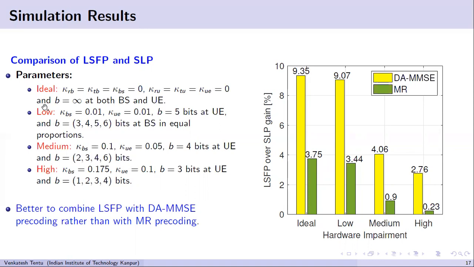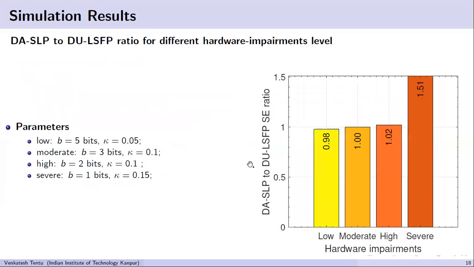However, as we increase our impairments to low, medium, and high, the gains offered by LSFP get reduced drastically. In high, the gain we are getting is 0.23, while the gain in distortion aware MMSE is still significant, which is 2.76%. So from this, we can conclude that from a design point of view, it is much better to combine LSFP with DMMSE rather than MR precoding.